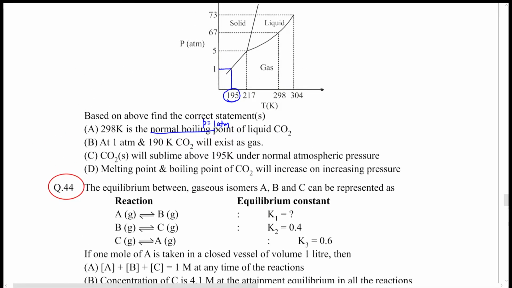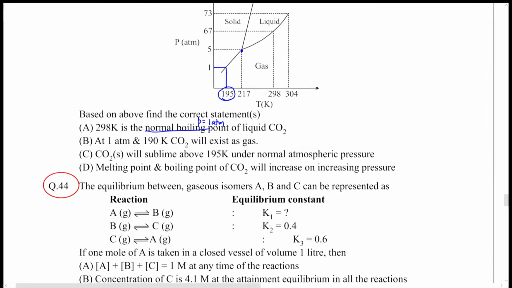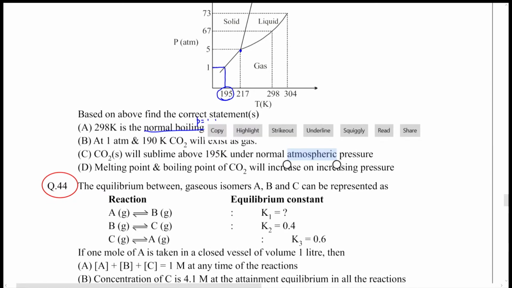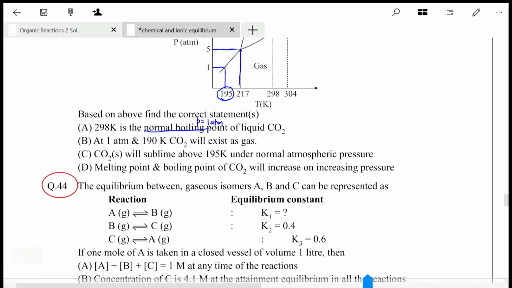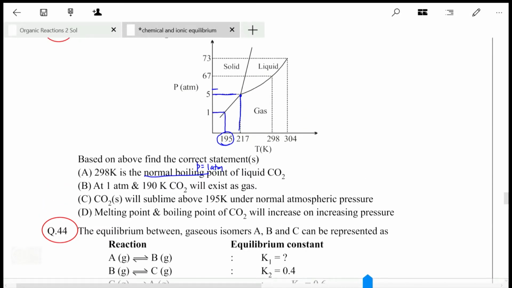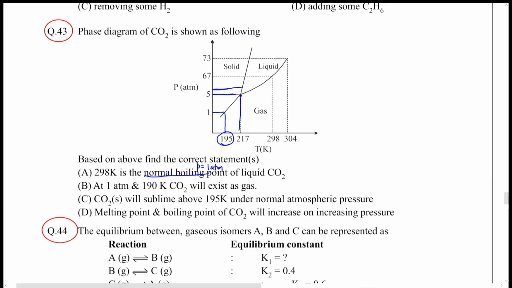As you can see, CO2 will only exist in solid and gaseous forms as long as the pressure is below 5 atm, below this region. Once the pressure exceeds 5 atm, then at 5 atm there is a transition from solid to liquid, and CO2 may exist as a liquid as well. But below 5 atm, it only exists in solid and gaseous phases.